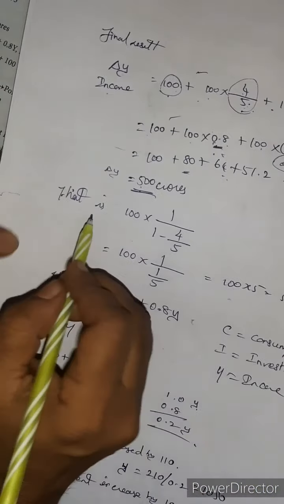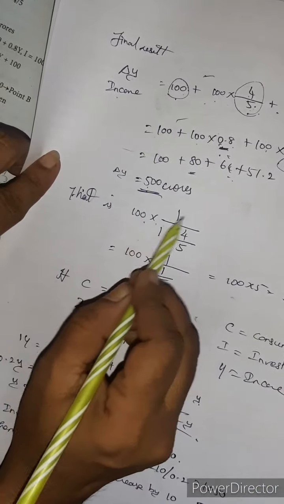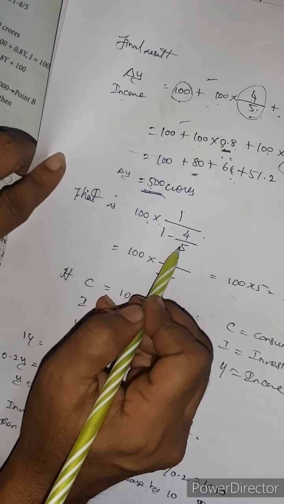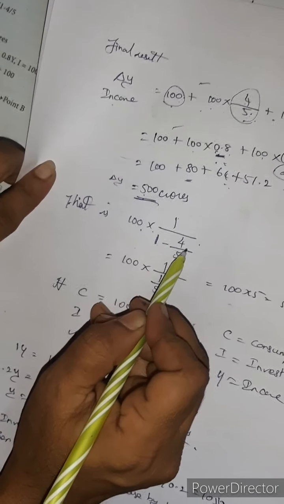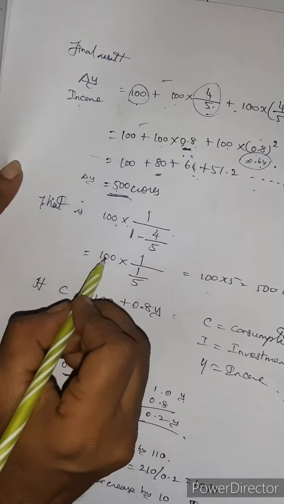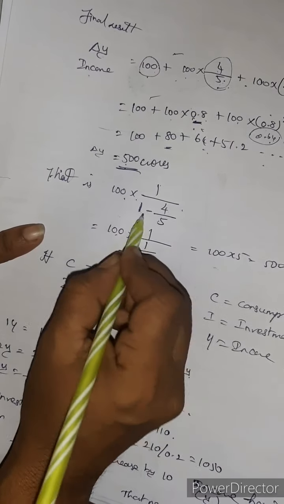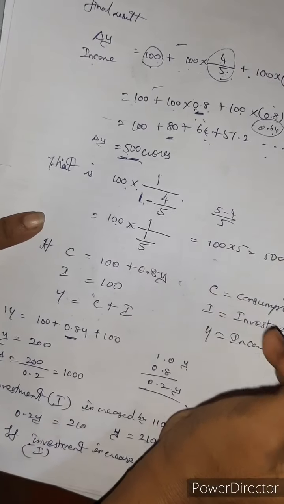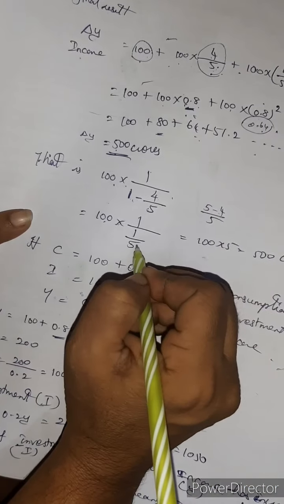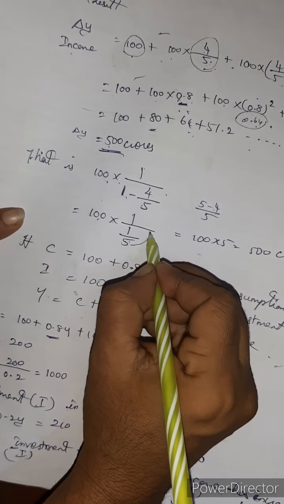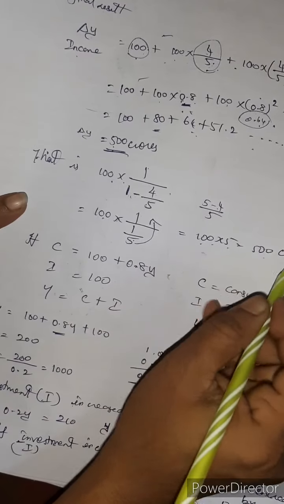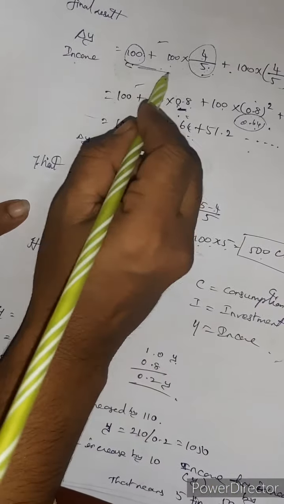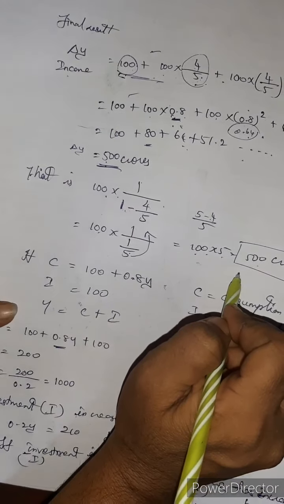How we are able to do this, we may see here. 100 into 1 by 1 minus 4 by 5. 1 is the whole thing, and from that we are reducing 4 by 5. Taking the LCM, it comes as 5 minus 4 by 5, that means 1 by 5. It moves into the numerator, so 100 into 5 equals 500 crores. The same thing we are getting here also.